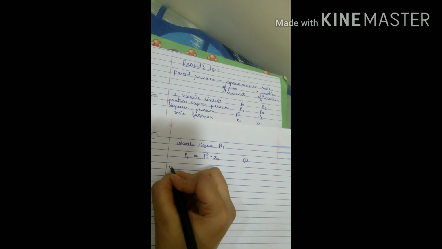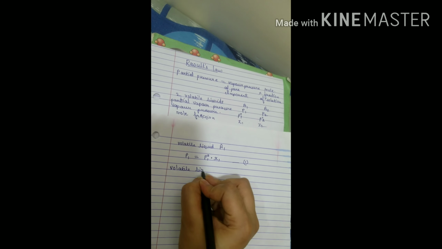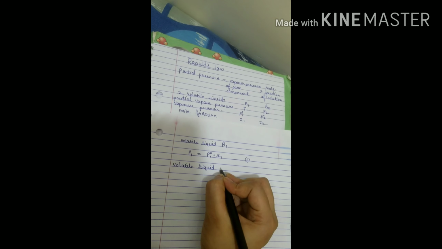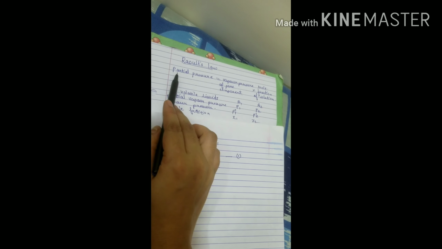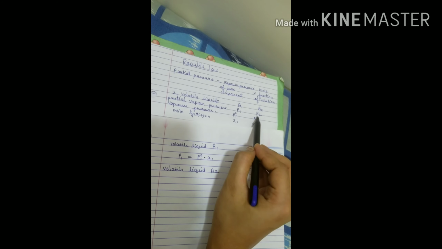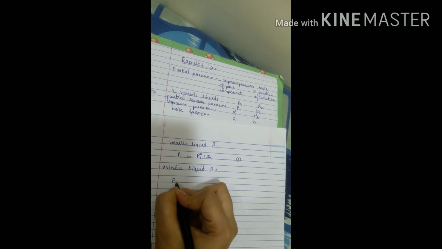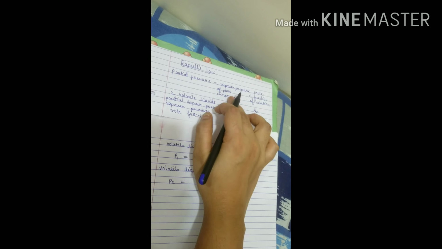Similarly, frame the equation for volatile liquid A2. What is the partial pressure? The partial vapor pressure for A2 is P2. So P2 is equal to vapor pressure of pure component.